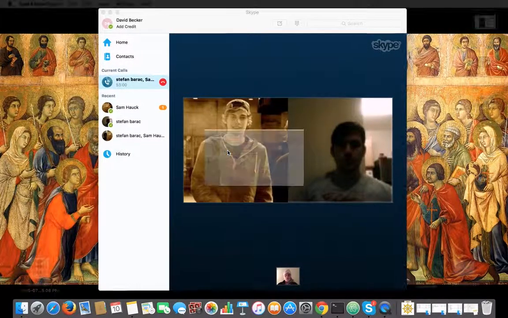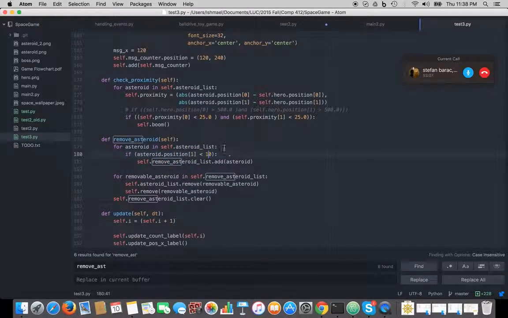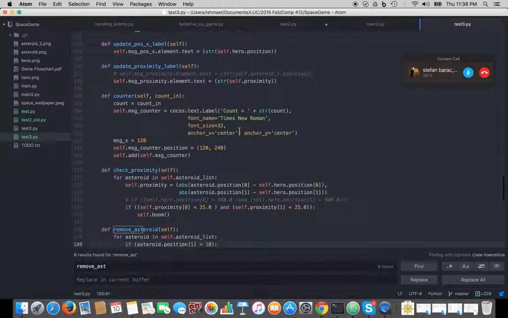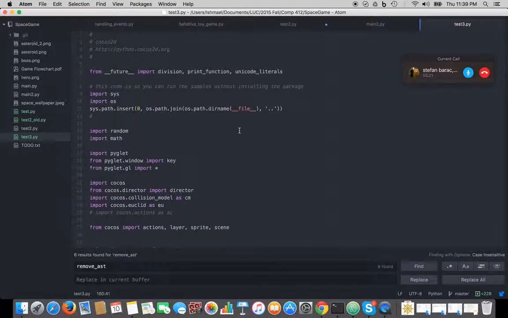So, per Stefan's suggestion, we decided to do our program in Cocos 2D, which is a two-dimensional framework for writing games in. It's been adapted to various languages. I guess it started in Python. We have been working in Python. Sam, tell us about how you started this.